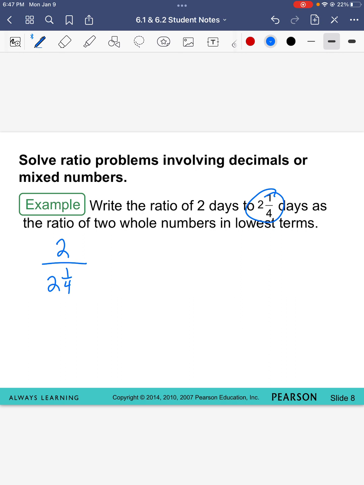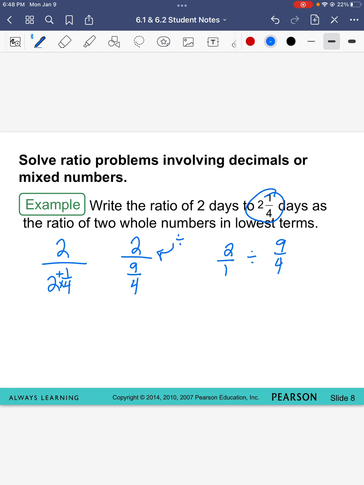When we had complex fractions, I couldn't leave the mixed number in there. What did I have to do with that mixed number? Right, I needed to change the mixed number to an improper fraction by doing Texas. 2 times 4 is 8, plus 1 is 9. So I have 2 over 9/4. With a complex fraction, this line just means division. So now I technically have 2 over 1 divided by 9/4.